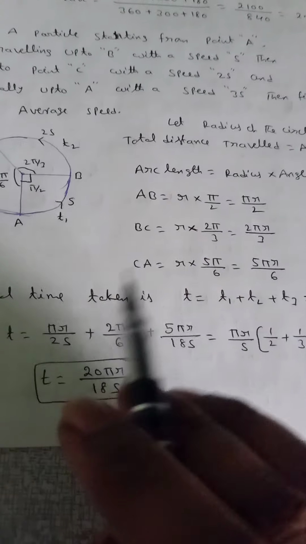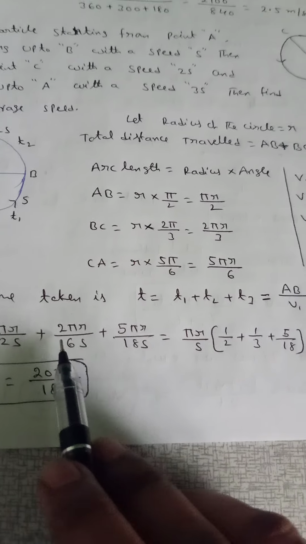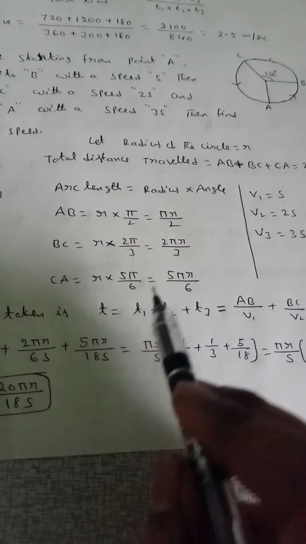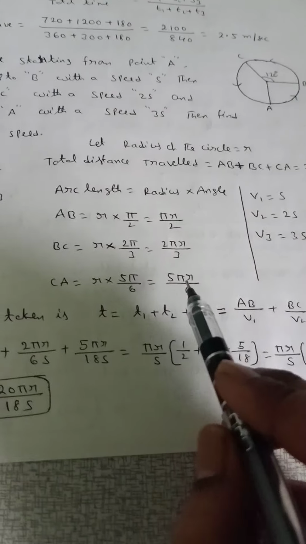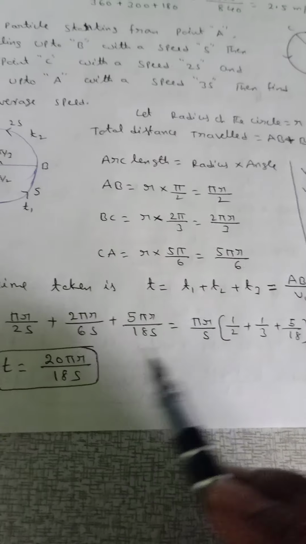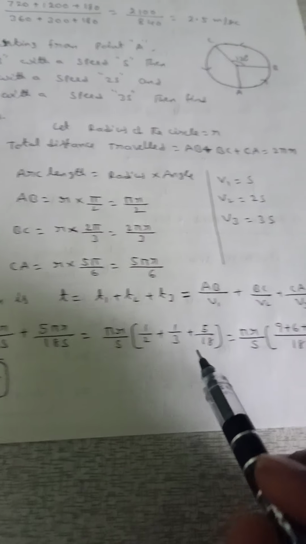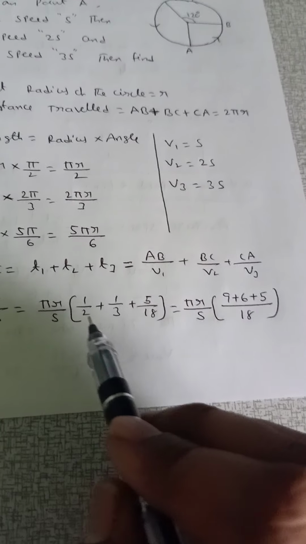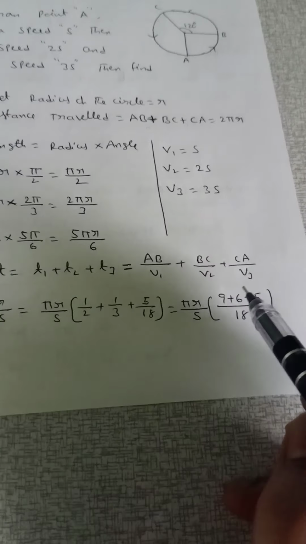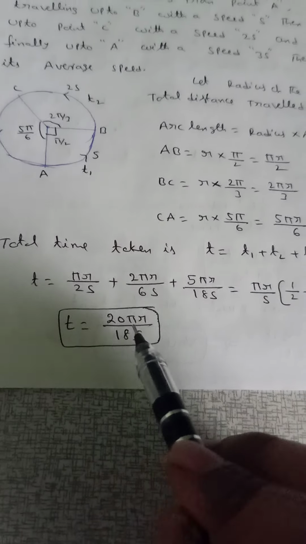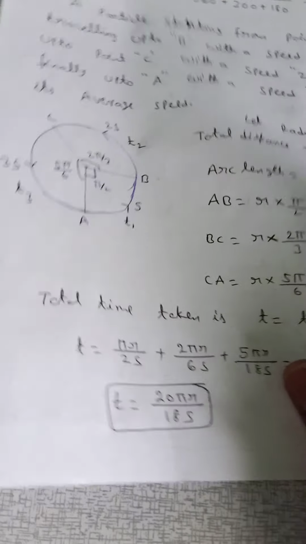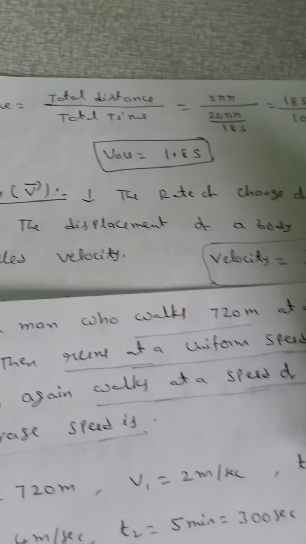This equation we can write as pi r by 2s plus 2 pi r by 6s plus 5 pi r by 18s, 6 into 3. Pi r by s common: 1 by 2 plus 2 by 6, that is 1 by 3, plus 5 by 18. 18 is the common denominator: 9 plus 6 plus 5. That means t is equal to 20 pi r by 18s.